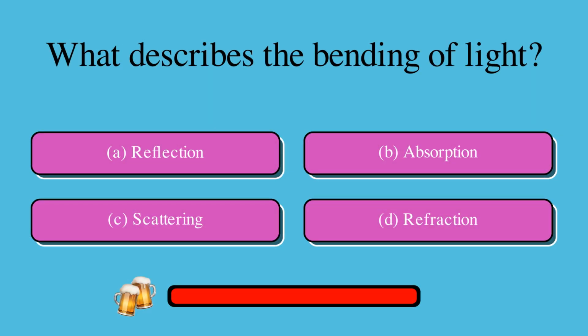What describes the bending of light? Is it A. reflection, B. absorption, C. scattering, or D. refraction? The correct answer is D. refraction.